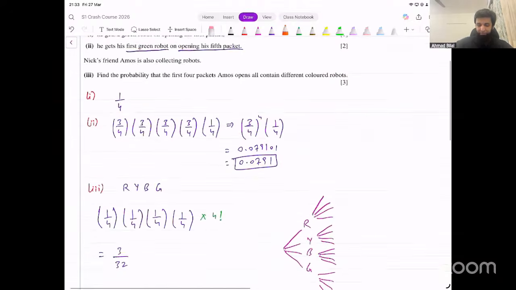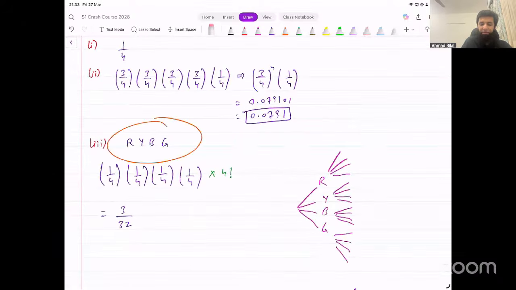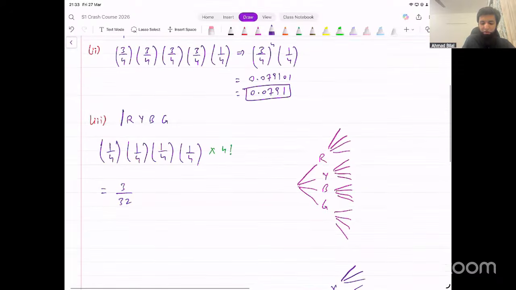Now, in this case, the tree was even bigger. We had four objects that we were selecting. So we can't really show the whole tree diagram. We just said one possible path on the tree diagram that will give us all different colors is RYBG. That's one possible path on the tree diagram. How many paths exist on the tree diagram that will give us all different colors?